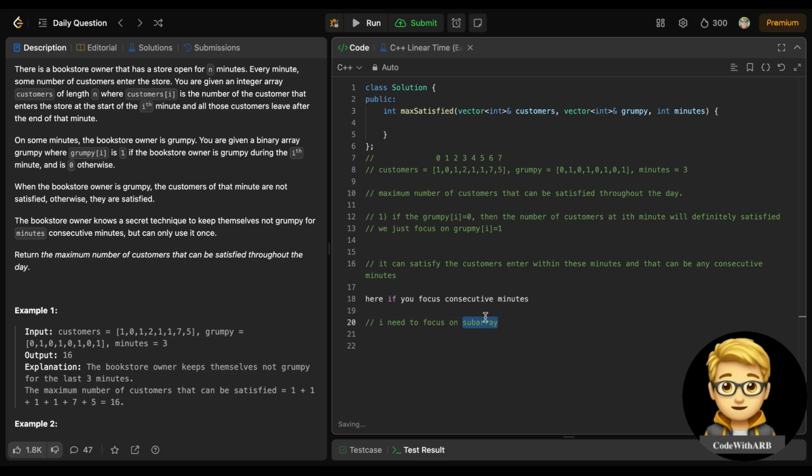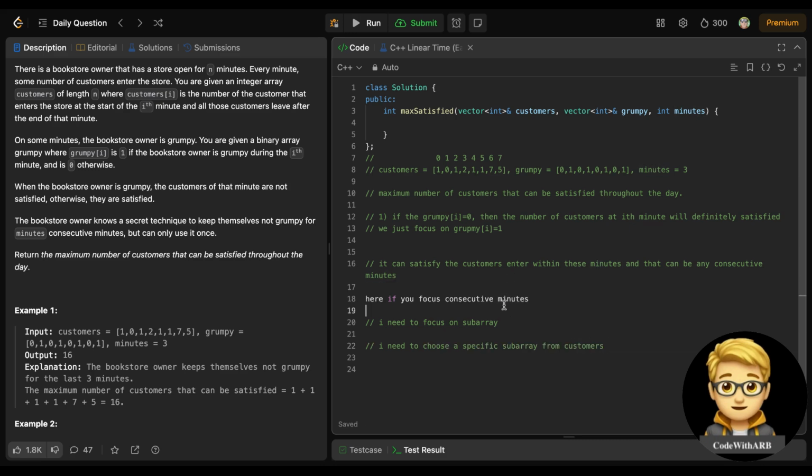What does subarray mean? Consecutive number of times, right? Subarray means consecutive. Consecutive minutes means I need to choose a specific subarray from customers, right?